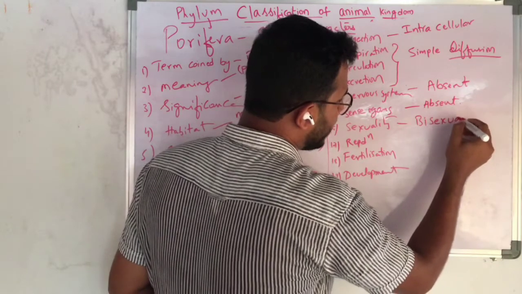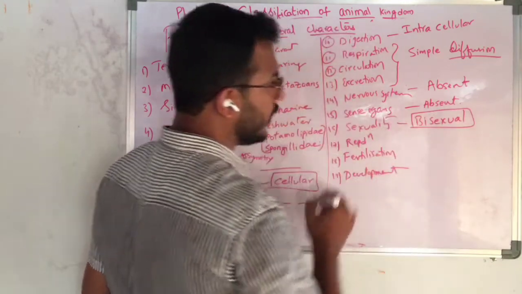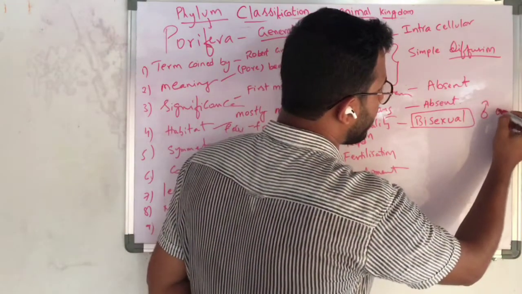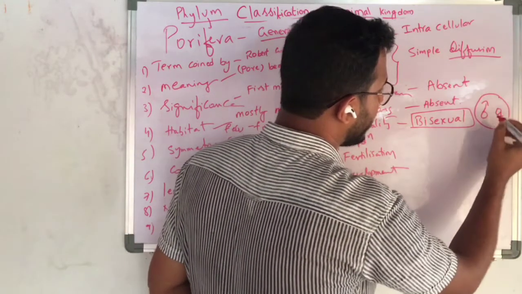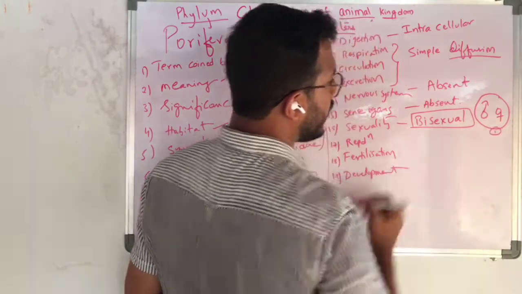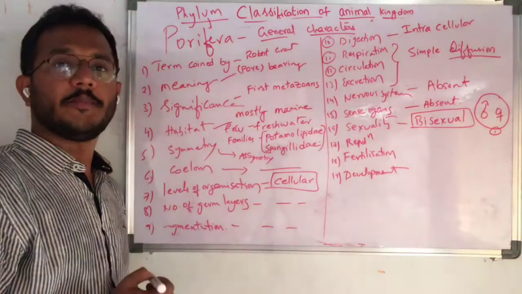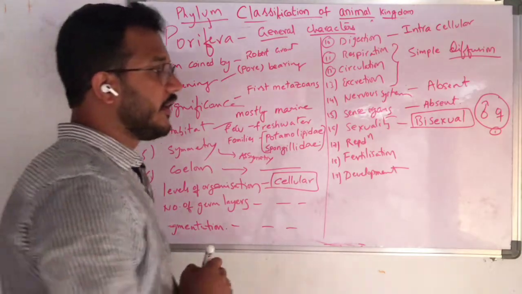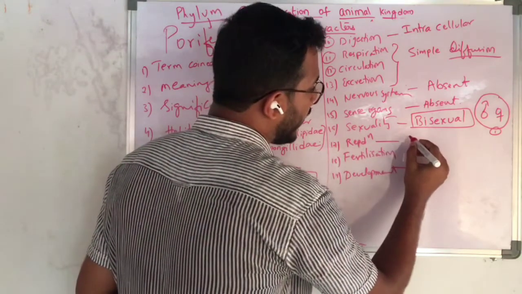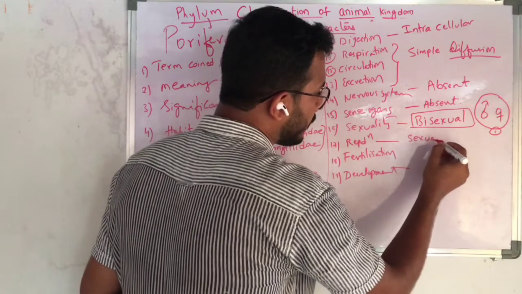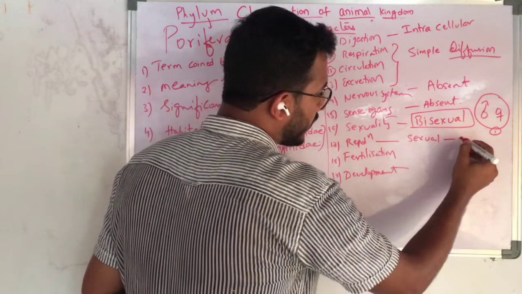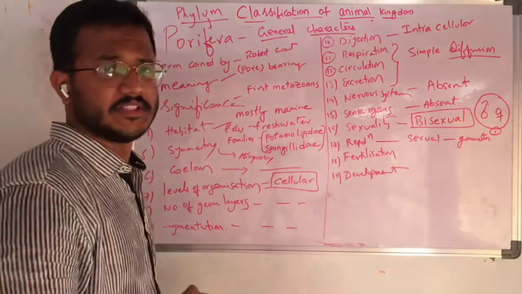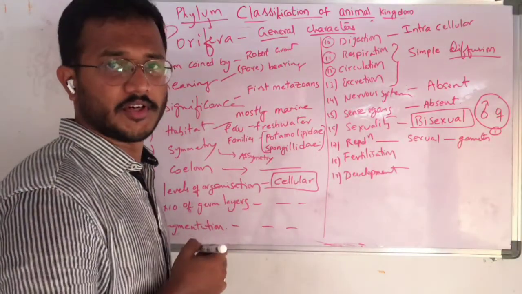Sexuality. Here these animals are bisexual. That means both male and female sex organs are present in a single organism. And reproduction: it performs sexual reproduction, that means by production of male and female gametes, and they will fuse together and form the zygote. So that is a form of sexual reproduction.